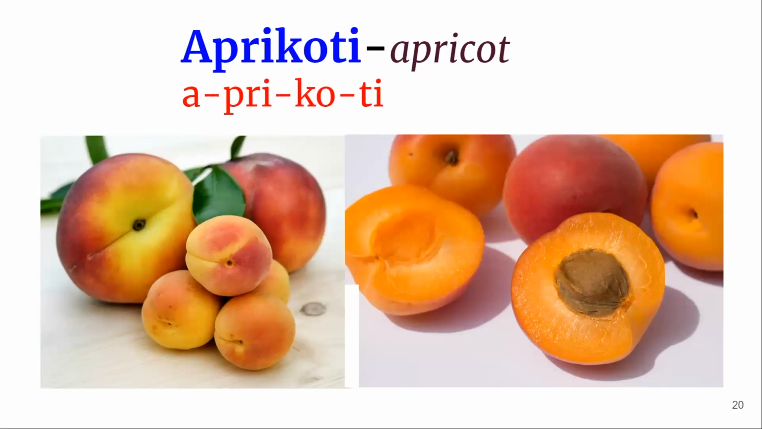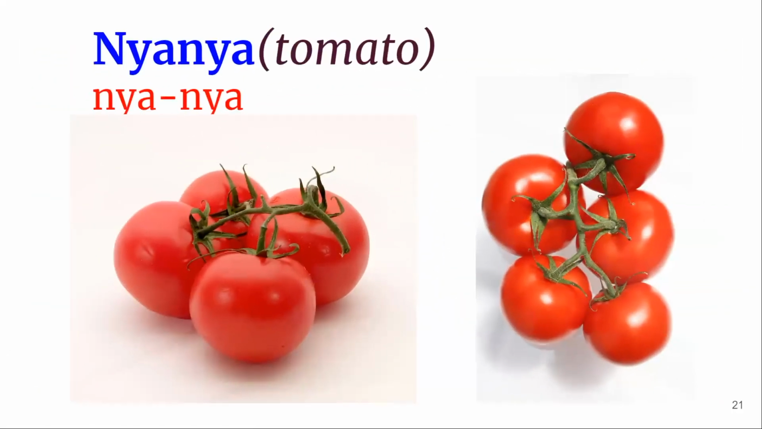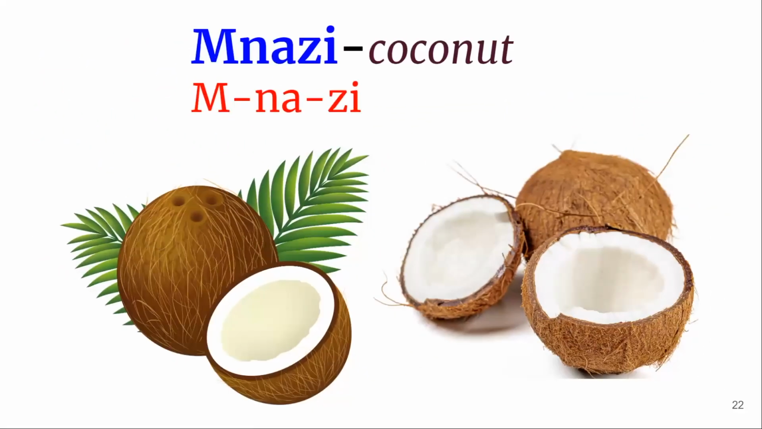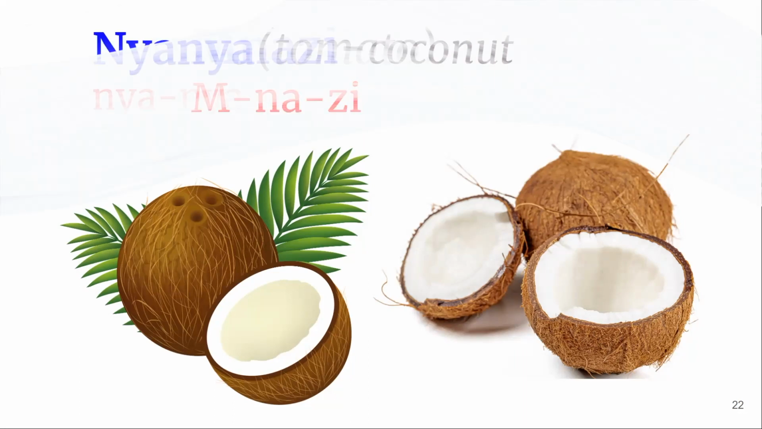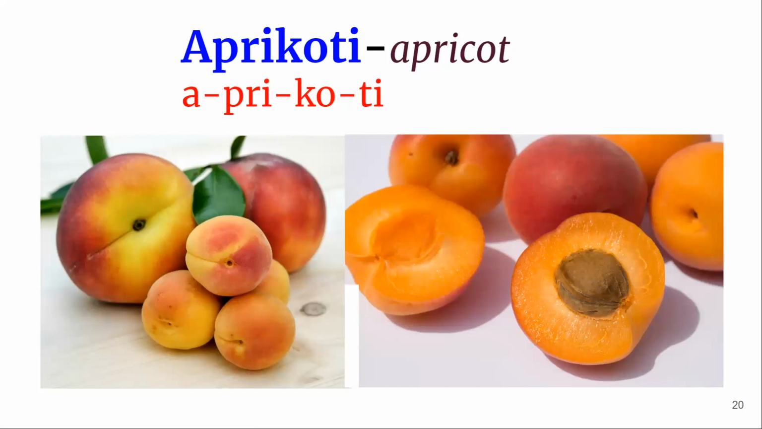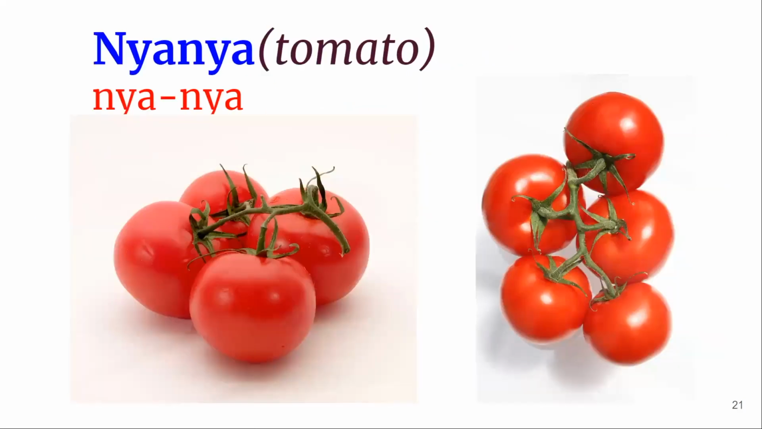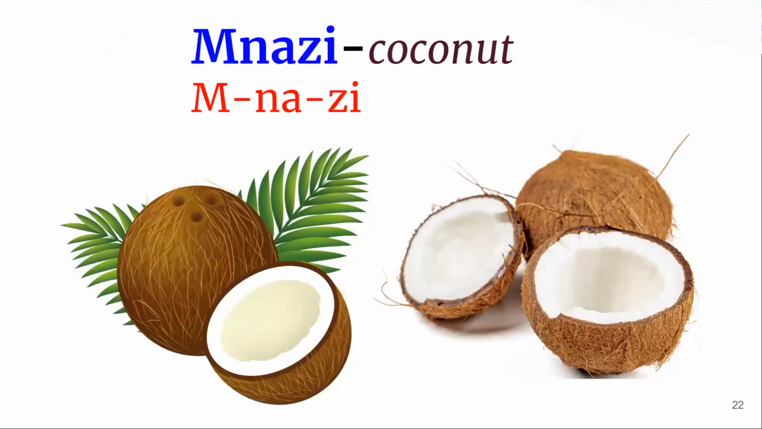Apricoti, apricot. Nyanya, tomato. Nyanya has two meanings, two nouns. Nyanya is a tomato and nyanya is a grandmother. So when we do families, you'll find that nyanya means grandma. Mnazi, coconut. This is important to know. Apricoti, apricot. Nyanya, tomato. Mnazi, coconut.